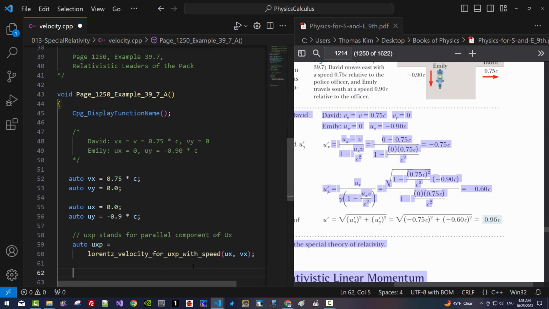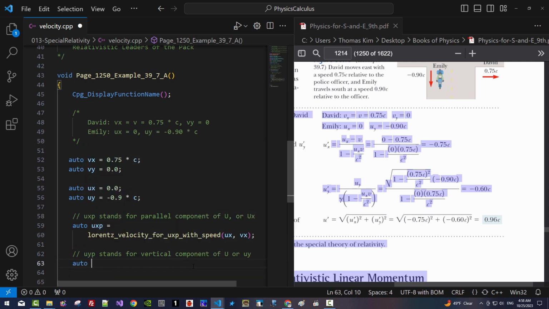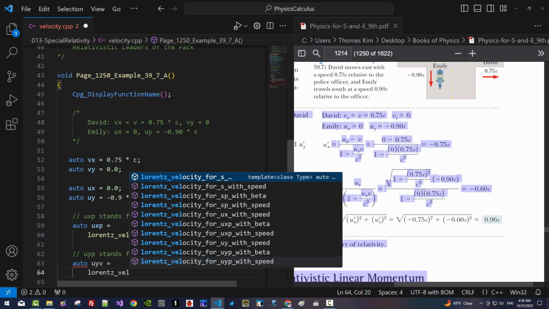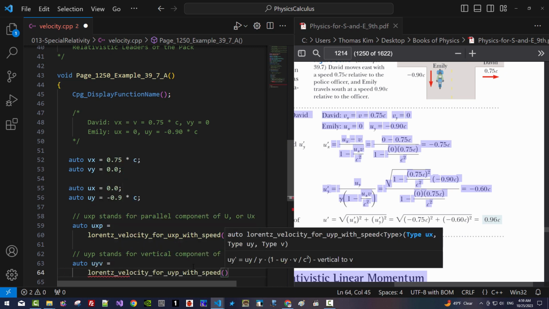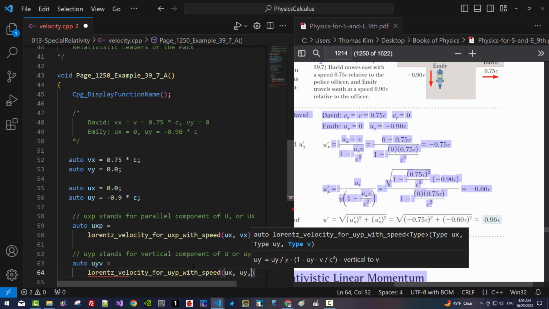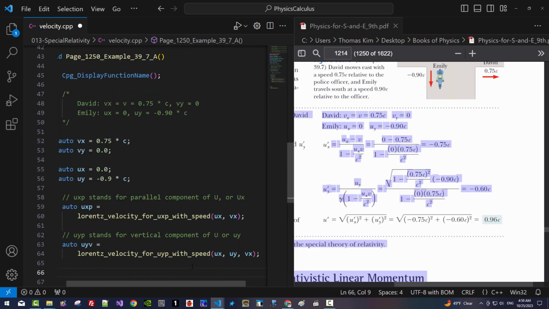In the same manner, uyp stands for the vertical component of u or uy. Then auto uyv, Lorentz velocity uyp, ux, uy, vx. I should have named it vertical.